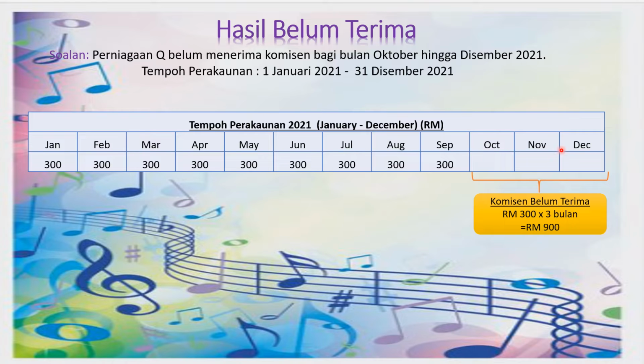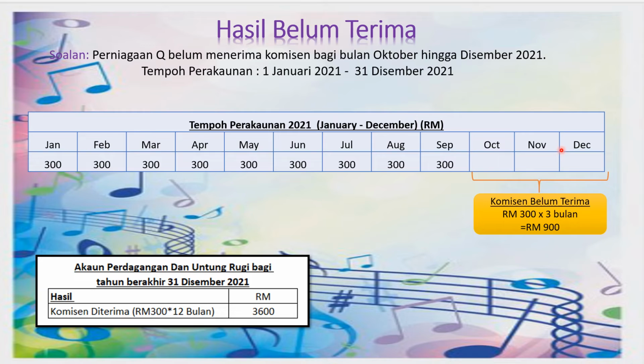How are we going to record this in Apur and PKK? Okay, in Apur, we must always write the total commission yang sepatutnya diterima oleh perniagaan Q dari 1 Januari hingga 31st of December, which is 300 for 12 months, totals to 3,600. Di bawah kategori hasil.